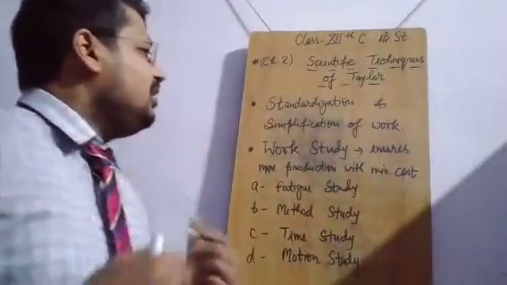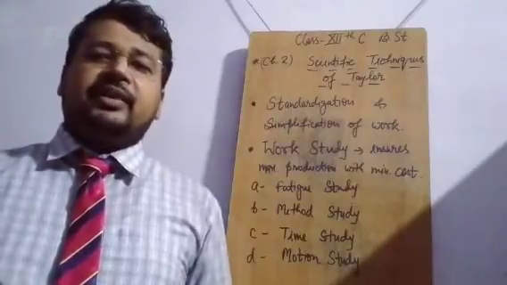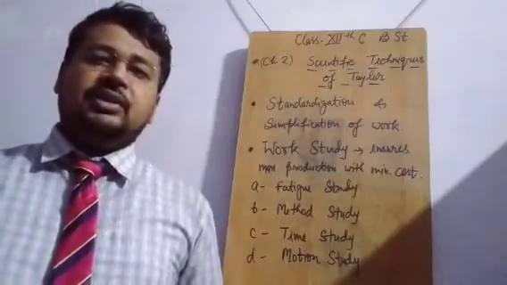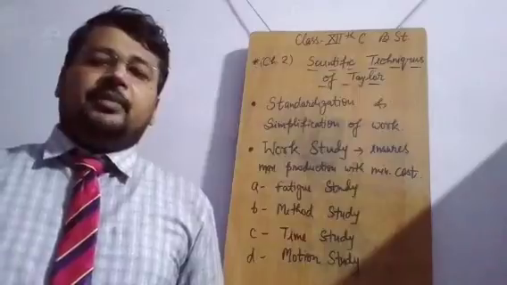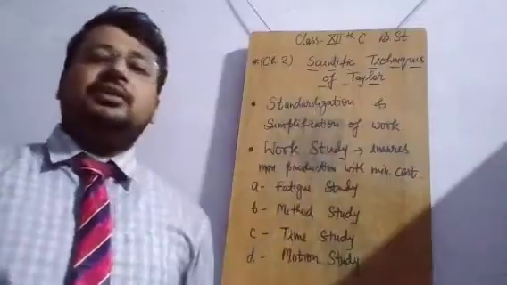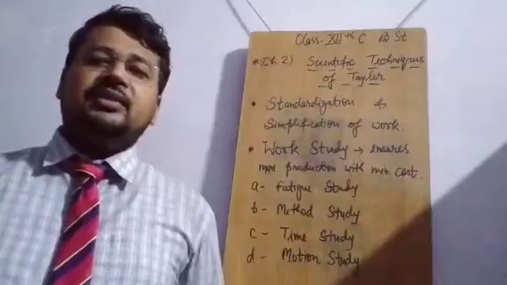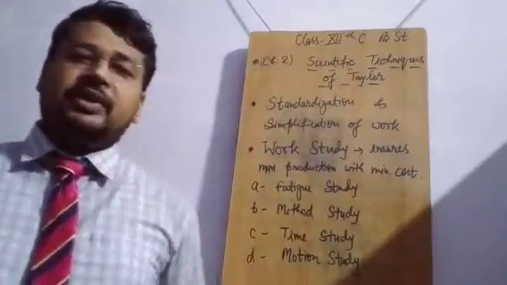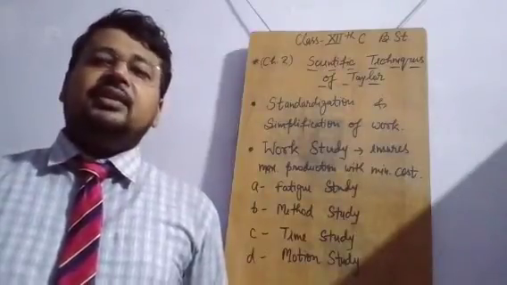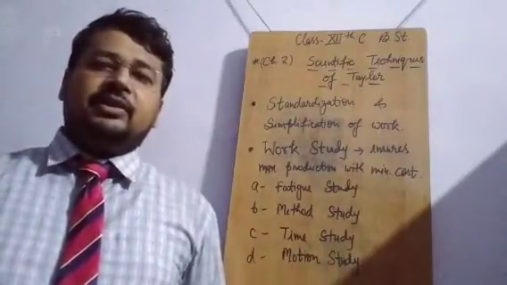So in the same manner, you will simplify the process. You have to eradicate the unproductive activities, unproductive movements, and you have to ensure the sustainable use of resources. This will always ensure better profitability of the company. But while doing all these things, one thing is to be kept in mind: the standard of the product is not to be compromised at any cost. Because if you compromise with the quality of the product, then in the short run you may get good profit, but in the long run the impact will always be detrimental.